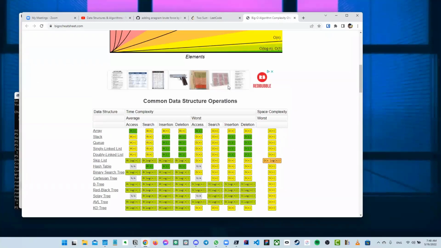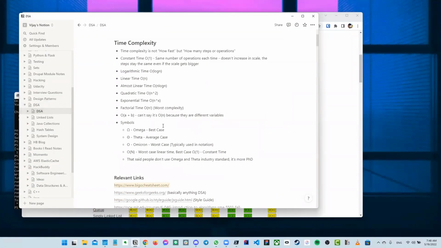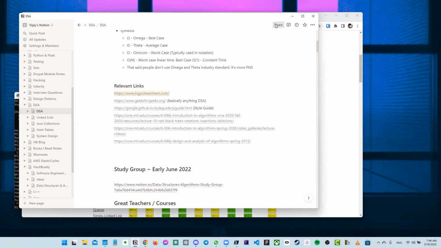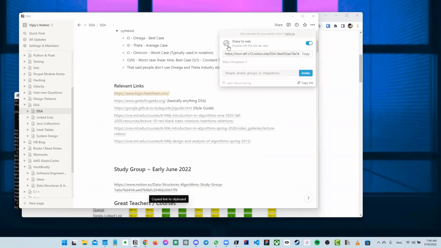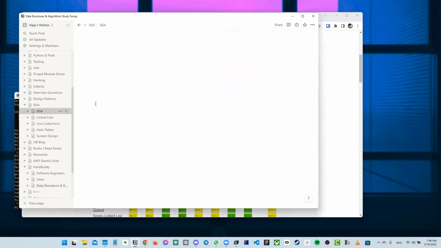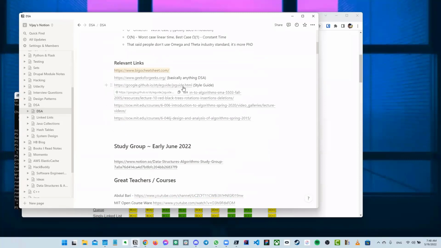Okay, awesome. All right, so going back to this, let's see here. These are some other links that we put, and I'll share this as well in the chat, just in case you don't have it already. This is the study reference materials, and this other one here is the format for when we meet. The first one is the reference material I already put together. So Big O cheat sheet, Geeks for Geeks, everybody knows about that one.